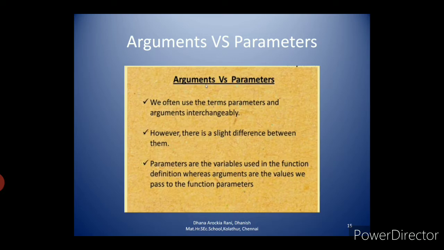While defining the function, you give the variable name. That variable name is called the parameter. Then while calling the function, you assign the value to that parameter. That value is called the argument.